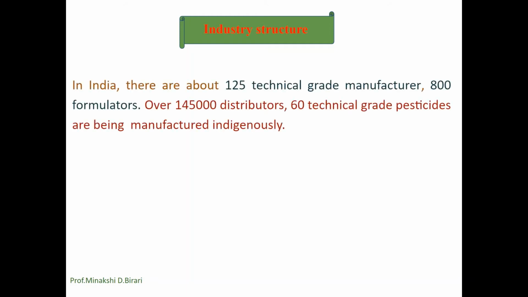Now we can see the industry structure. The agrochemical industry is a significant industry for the Indian economy. In India, there are about 125 technical grade manufacturers, 800 formulators, and over 1,45,000 distributors. 60 technical grade pesticides are being manufactured indigenously.